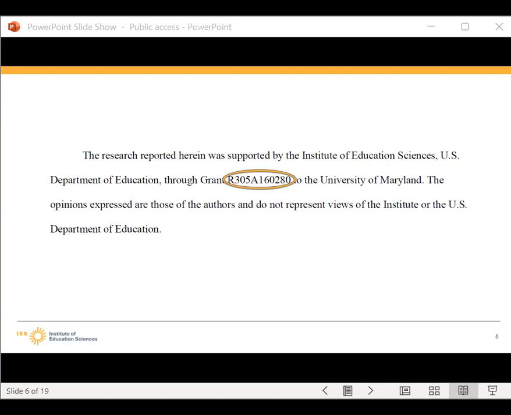The grant number is 11 characters long and includes a letter, followed by 3 numbers that indicate the office funding the grant, followed by a letter that indicates the type of grant, then followed by 2 digits that represent the year the award was funded, and then 4 digits which are unique to your award. For example, you can see this grant number here, R305A160280. Please double and triple check these numbers. We use these numbers to identify the office that funds your work and ensure that your award is being tracked accurately for compliance.